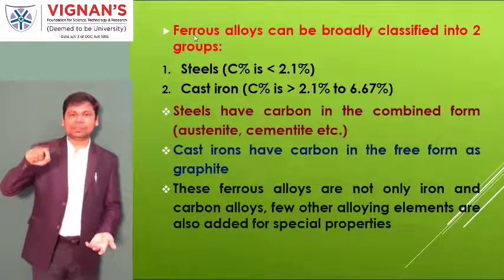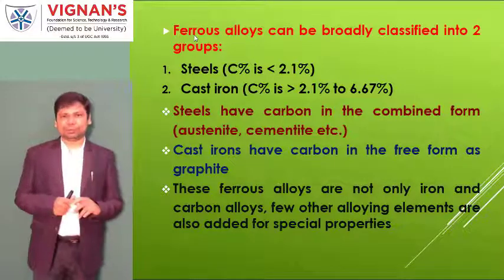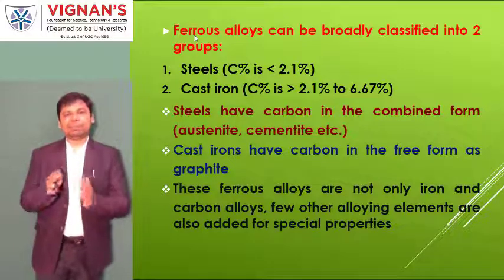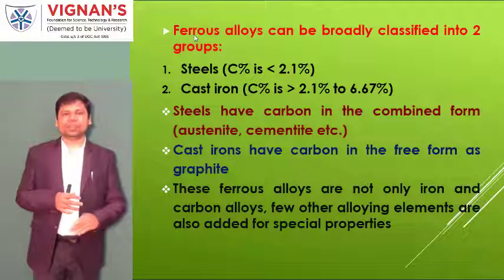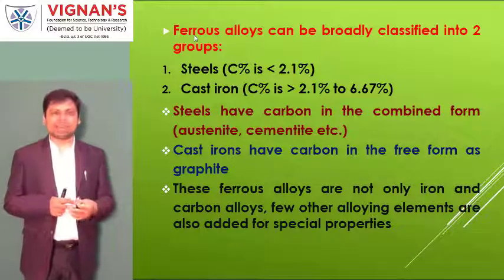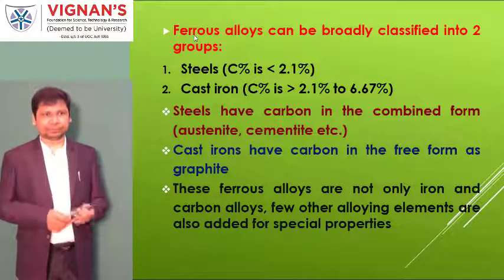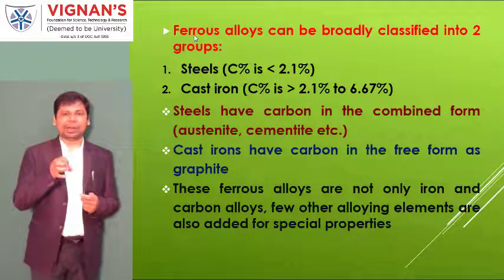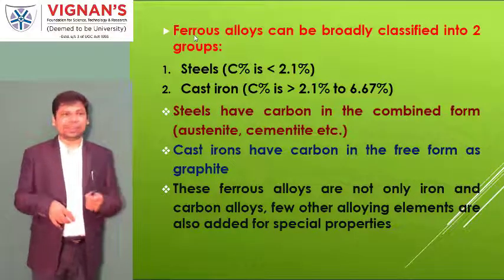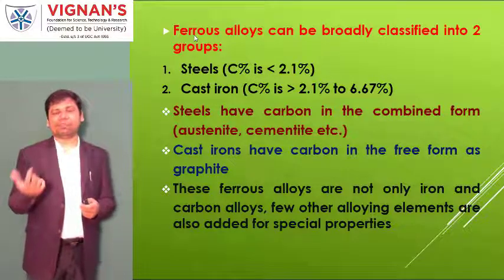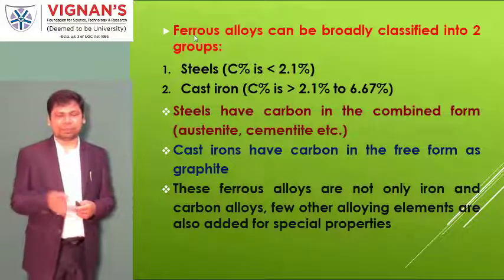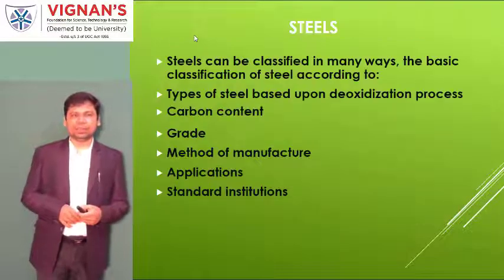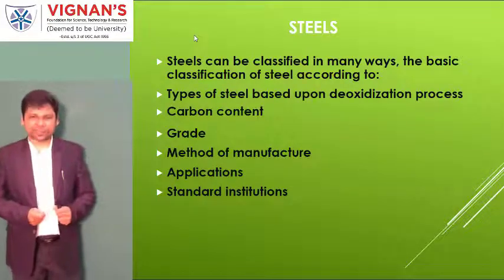Now, when we are mixing in the molten state, during the mixing some byproducts are formed during solidification, and those are called austenite and cementite. The carbon is in the combined form in the case of steels, whereas in cast iron it is in the free form called graphite. We'll talk more about this in cast irons. First of all, we'll talk about the steels.